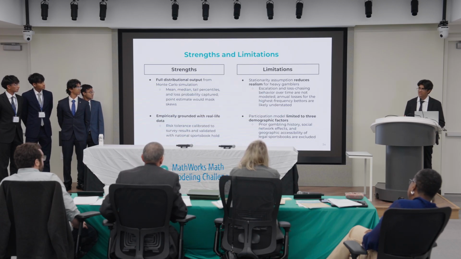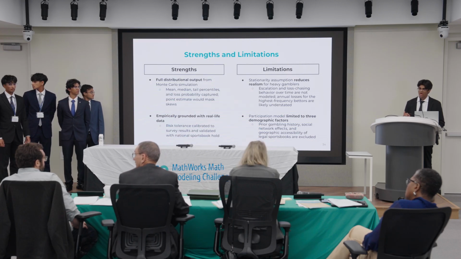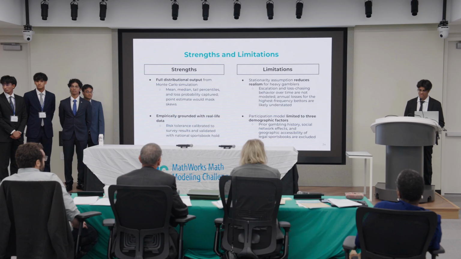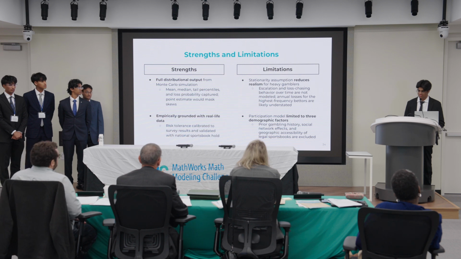Because high-risk bettors often use parlays and non-independent bets, we actually underestimate the tail risk for heavy gamblers. Lastly, we only use 3 demographic factors. We fail to account for prior gambling history and other such important effects.